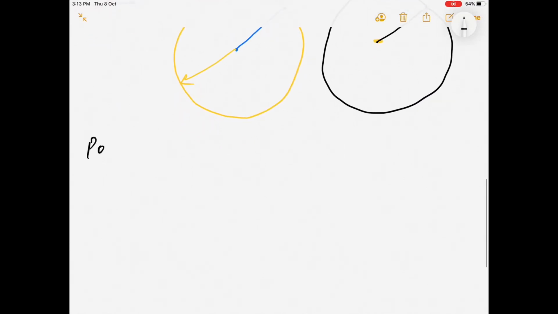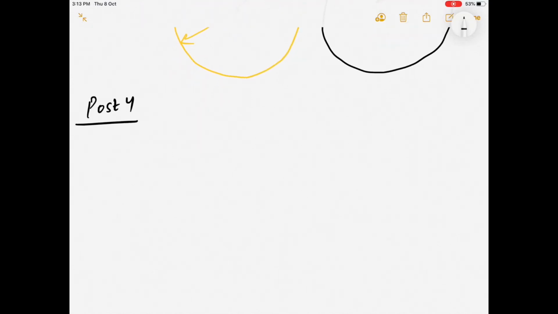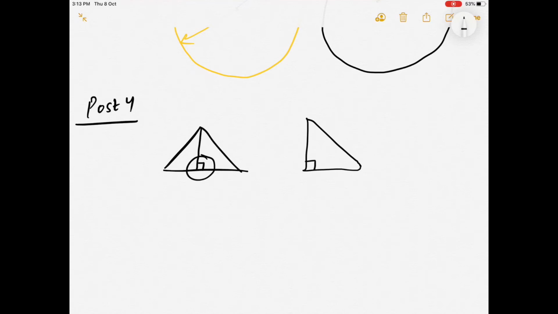Now postulate number 4 says all right angles are equal to one another. If you have a triangle like this and you draw a perpendicular, this right angle will be equal to the right angle made by a right angle triangle.